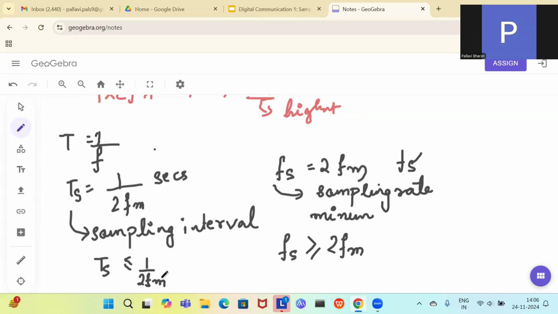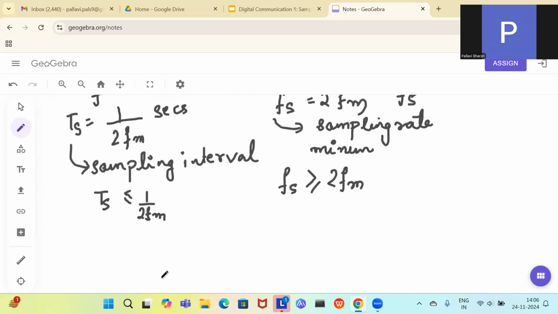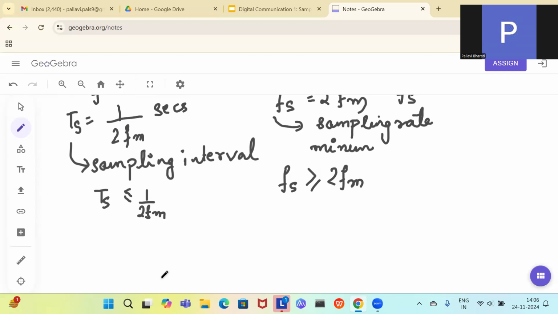So when you are taking the samples, you have to see that you have not crossed the time interval of 1 by 2 fm. Otherwise, you will lose some of the information. And the rate can be greater than or equal to 2 fm. It cannot be lesser than that. You have to take the samples at the rate of 2 fm.